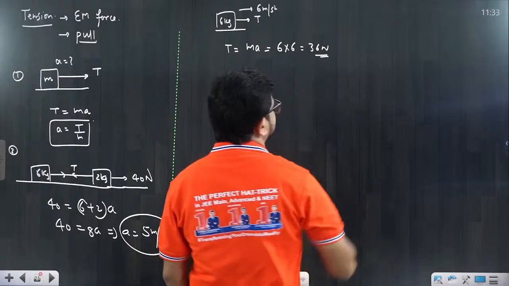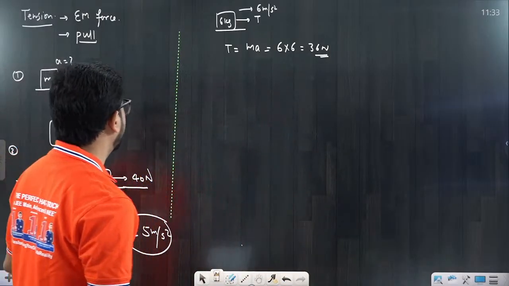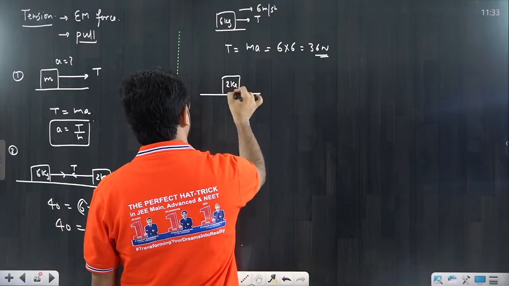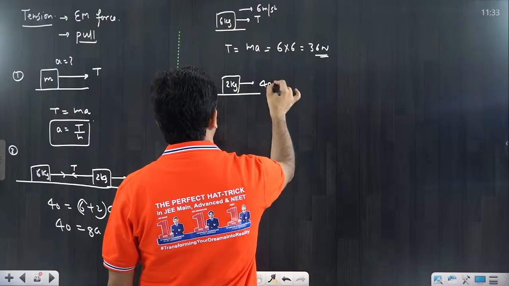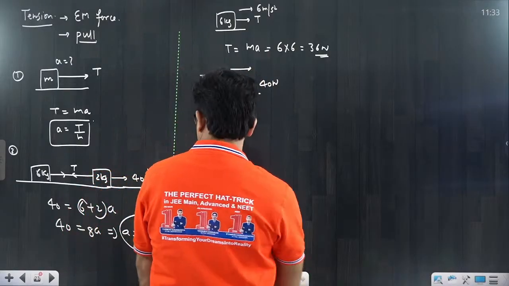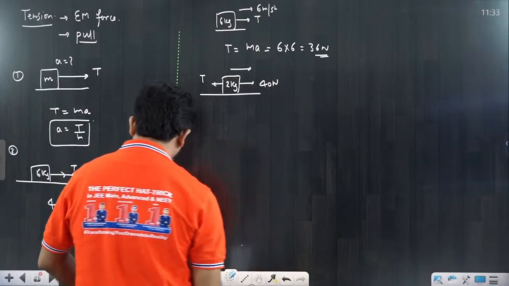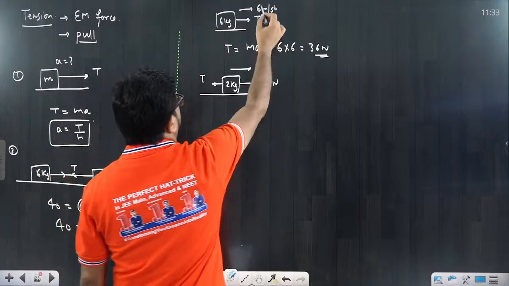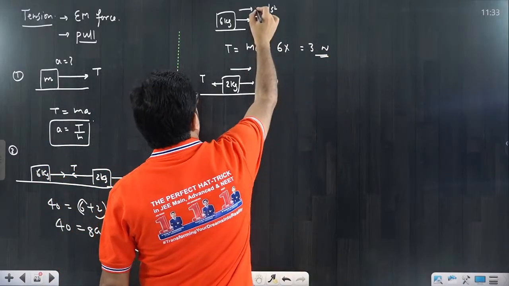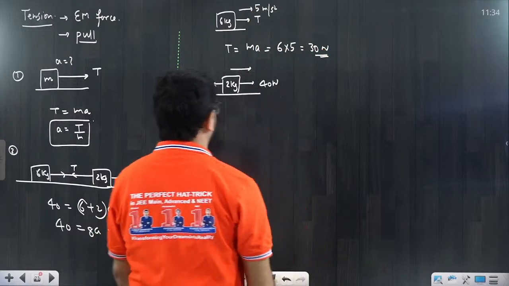That's the answer. Now any other student can also say you can make the FBD of the 2 kg, can we get the same answer? So I am just discussing, yes, you will get the same answer. It's a 40 Newton and you are putting one tension here. Definitely it is moving in a forward direction. Oh sorry, I have made a little mistake. The acceleration was 5, so you have to take 5. This was a 5, that would be 30 Newton. Sorry, please correct it.